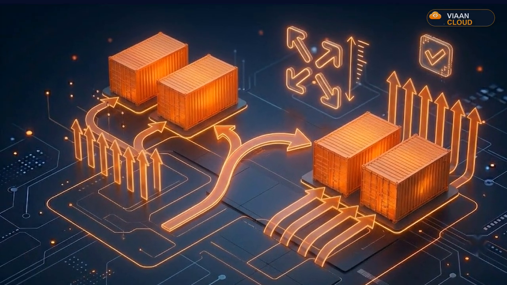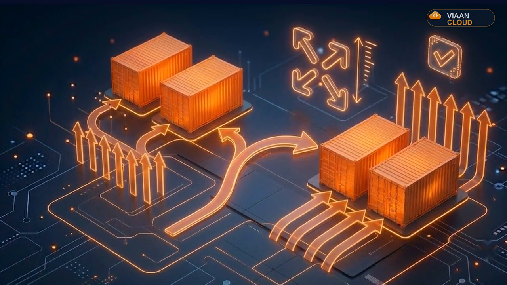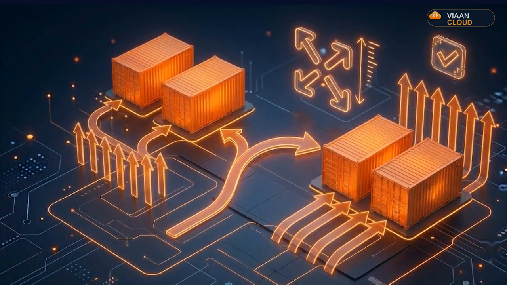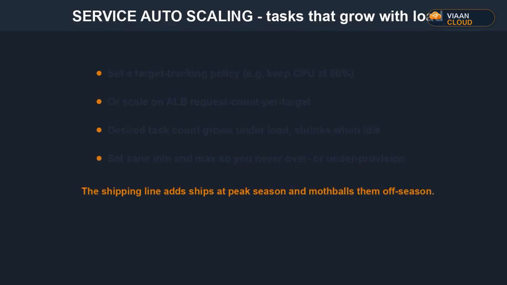Most tutorials scale on CPU, and for a web app that's often wrong. Your site can be drowning in requests while the CPU looks calm. The better signal is requests per target. The load balancer literally counts requests per container. We set a target tracking policy, keep it around 1,000 requests per task, and AWS adds and removes containers like a thermostat.